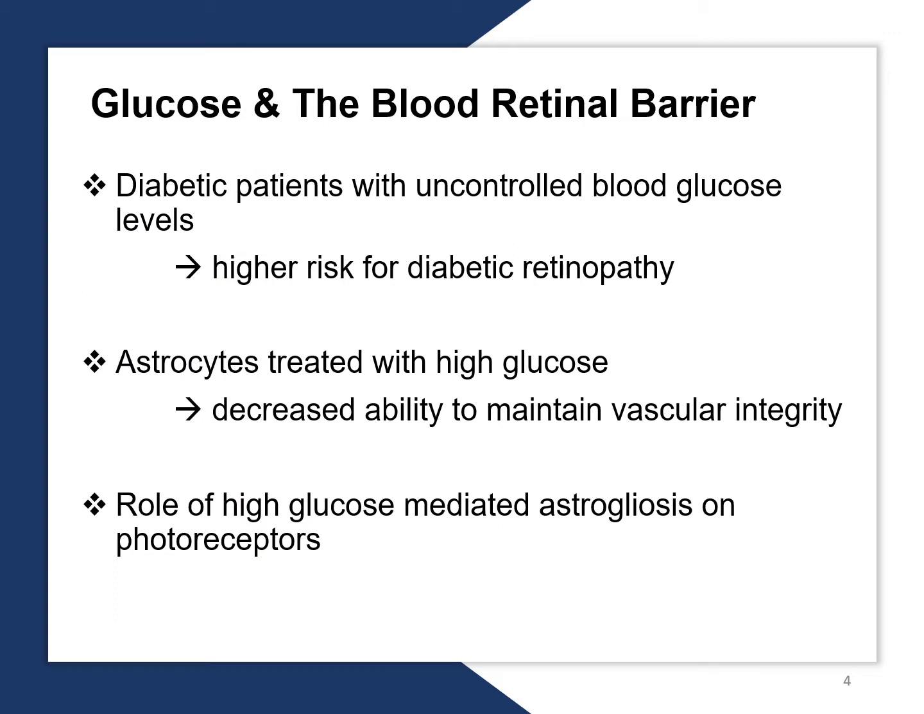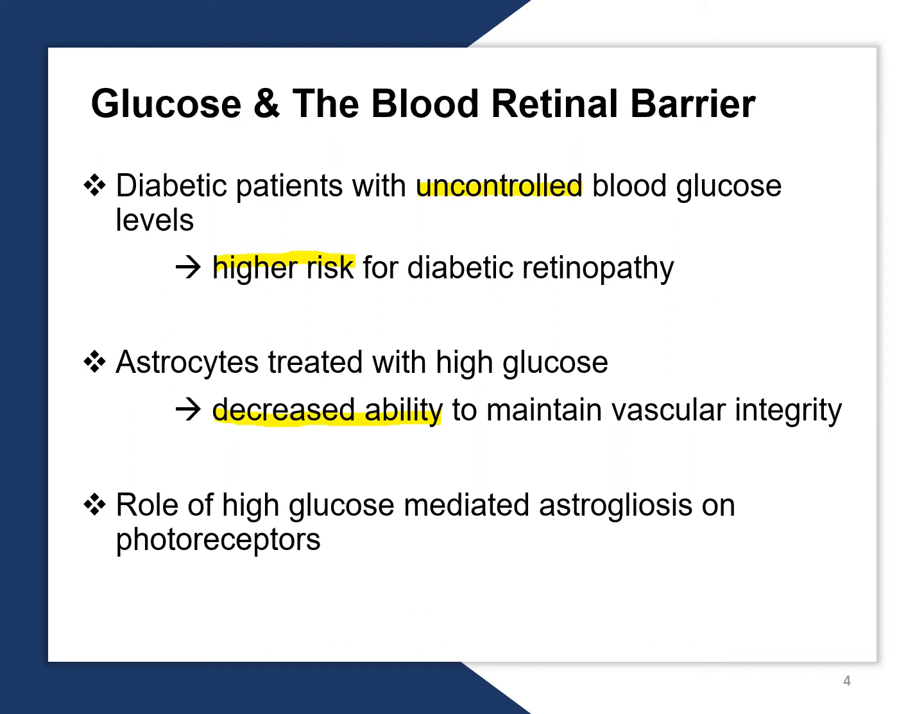While I was wondering how the blood-retinal barrier is altered in diabetic patients, I found it very interesting that patients with uncontrolled blood glucose levels are more likely to develop diabetic retinopathy than patients with normal controlled levels. In addition, astrocytes treated with high glucose have decreased ability to maintain vascular integrity. However, the exact mechanism of how high glucose affects the blood-retinal barrier remains obscure.